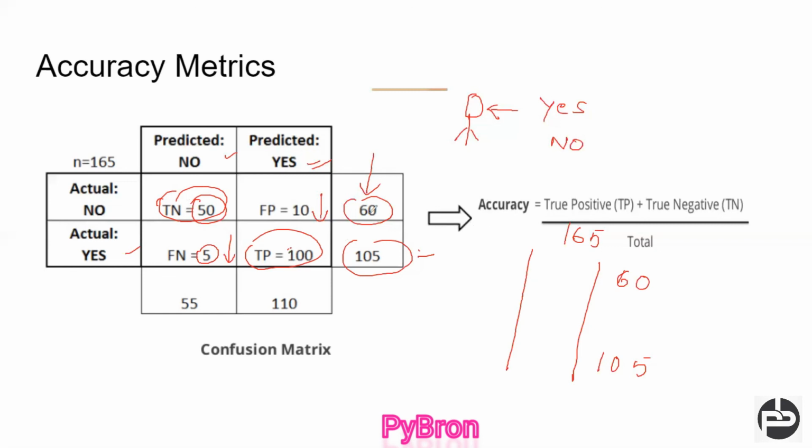How are we going to calculate the accuracy? True negative plus true positive, divided by total. With this we can calculate the performance of our model. Hope you understood this accuracy metric. For this video, this much only.